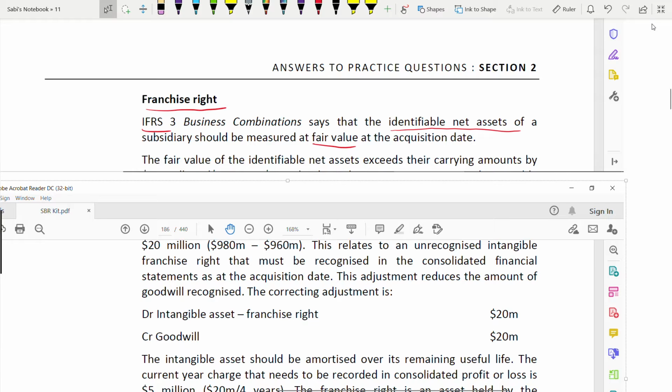Now second, you're finding out the fair value. So the fair value of identifiable net assets exceeds the carrying amount. You need to do this to find whether there are any impairments or not. Whenever a tangible or intangible asset is there, you need to check for impairment, isn't it? Because the fair value of net assets exceeds the carrying amount. What is the carrying amount? It exceeds the carrying amount by how much? 20 million. 980 minus 960.